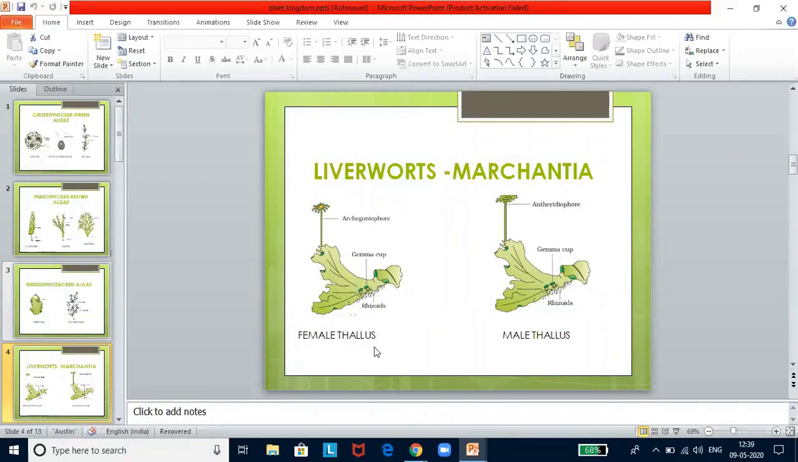In female thallus, you have three structures. One is the archegoniophore, gemmacup, and the rhizoids. Now, rhizoids and gemmacup are the same in both male thallus and female thallus. But look into archegoniophore, that is the female reproductive organ, and antheridiophore, that is the male reproductive organ. Look for the structures here. If you look at the structure, antheridiophore is a flat leaf-like structure. Archegoniophore looks like a radiating flower. So make this distinction very clear in your mind, children.